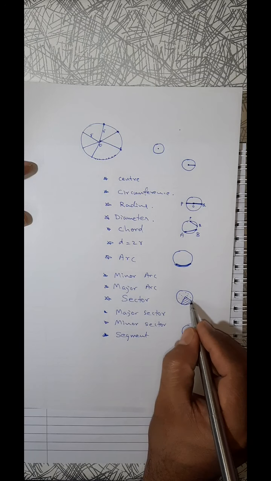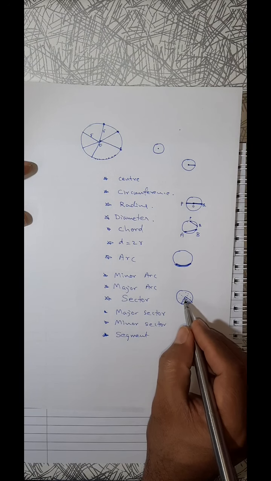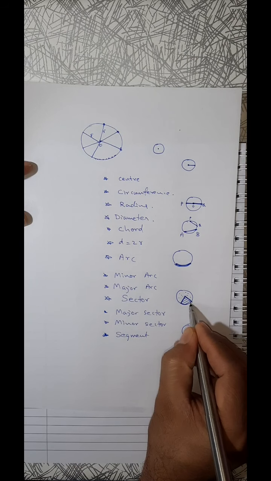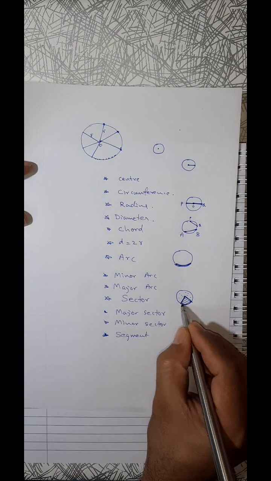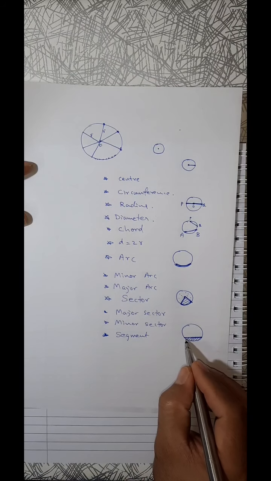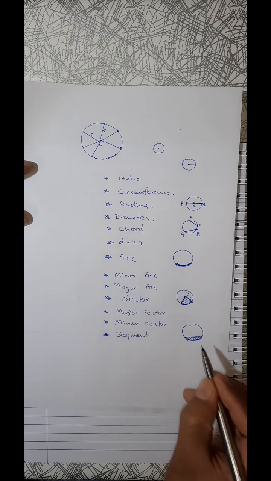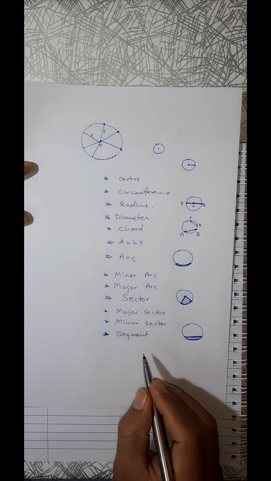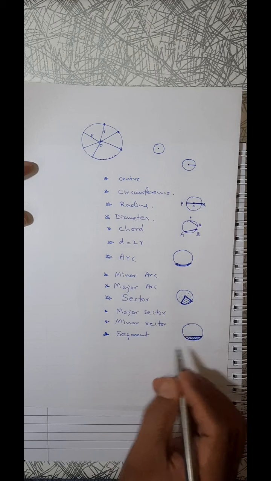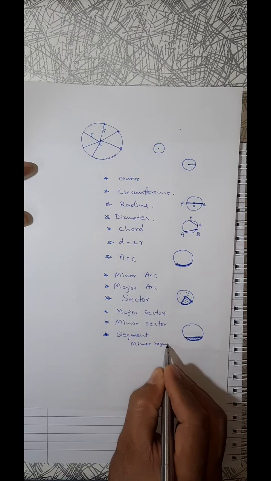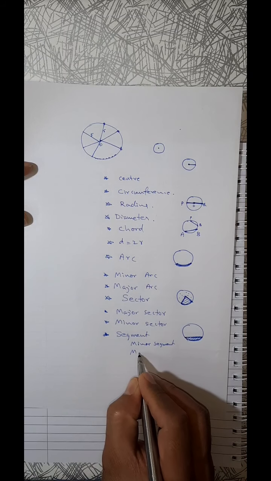Here a sector is formed when the circle is divided with the help of two radii, one radius, another radius, and an arc. Here one arc and the area between an arc and a chord, that is segment. Here also the same thing, major and minor. Minor segment as well as major segment we can say.